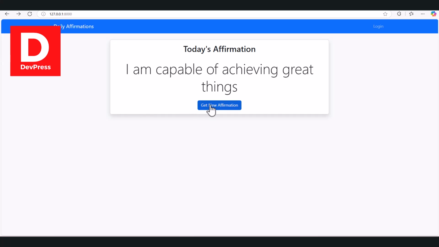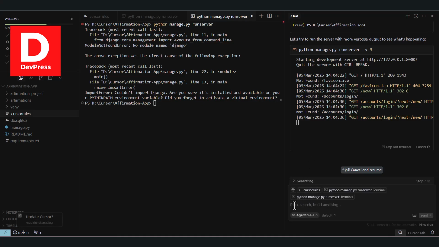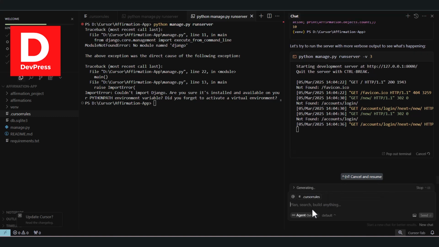So I can post this error and say that clicking on new affirmation does not show a new affirmation.